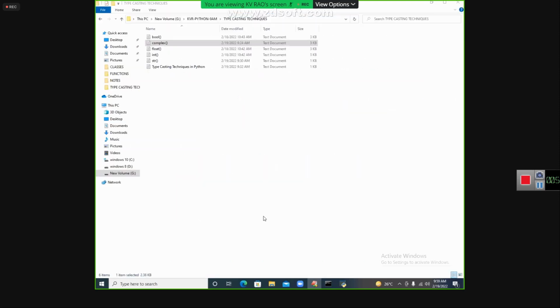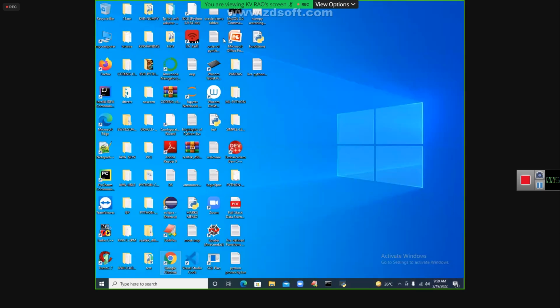So in my class, my dear students, I have some different types of things here. Spyder is one software. Jupyter Notebook is another software. Next is VS Code, that is Visual Studio Code. Next is PyCharm.